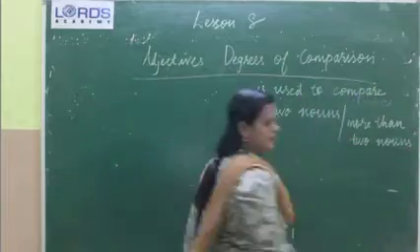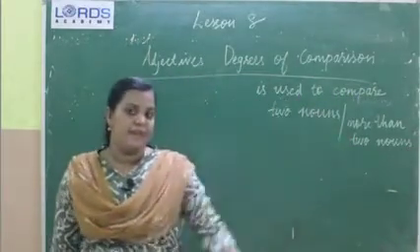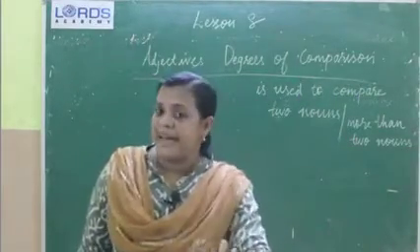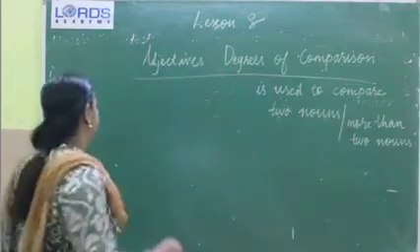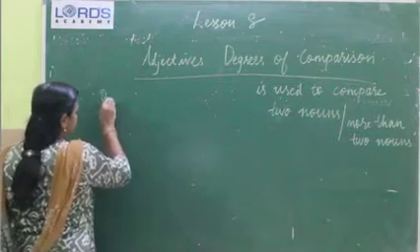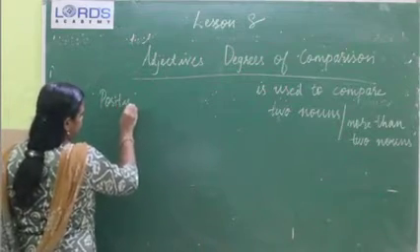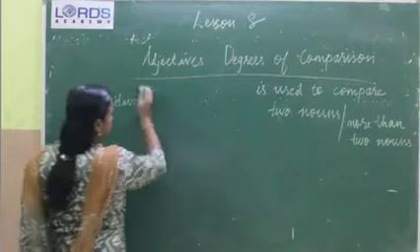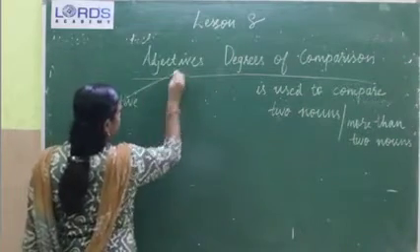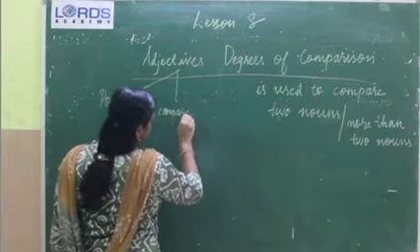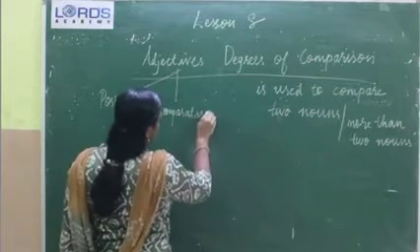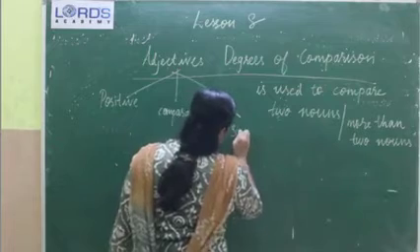Children, there are 3 degrees of comparison: positive degree, comparative degree and superlative degree. Yes, which are they? Positive, comparative, and last one, superlative.